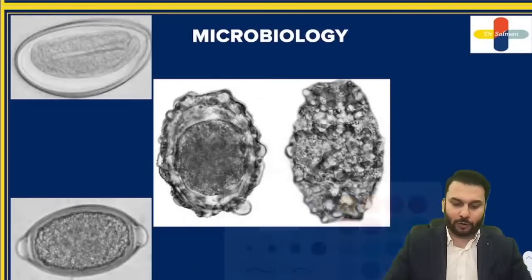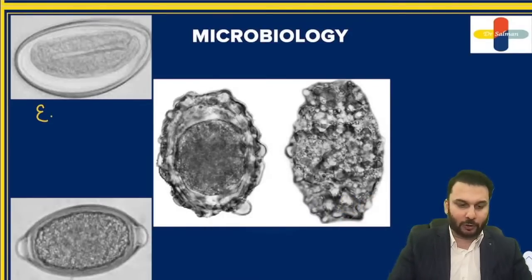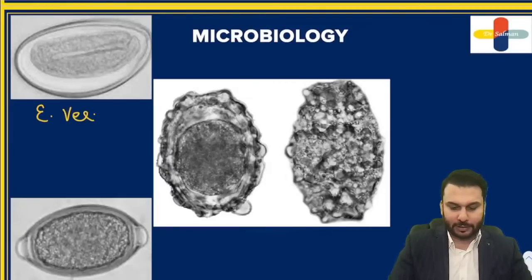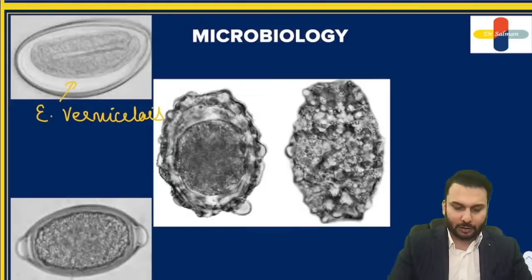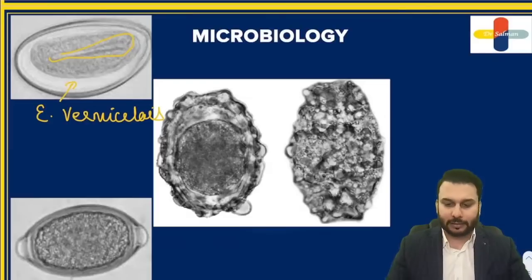This egg, what you're looking at, is Enterobius vermicularis. Okay. Enterobius vermicularis. This is the egg here. All right. And this is showing that tadpole shaped larva. Roughly, if you look at the shape here, you will be able to appreciate that that is nothing but tadpole shaped larva. That is Enterobius vermicularis.